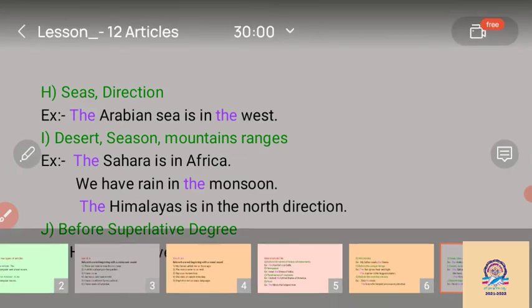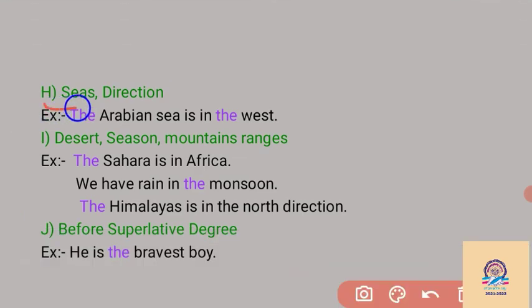Then before the names of seas, like the Arabian Sea, the Gulf, the Bay of Bengal, the Red Sea. Then the directions also. We have the four directions: the north, the west, the south, and the east. In this example, the Arabian Sea is in the west. So west is the direction. We have to write "the" before the direction as well as before Arabian Sea, because we have to write the article before seas and before directions.